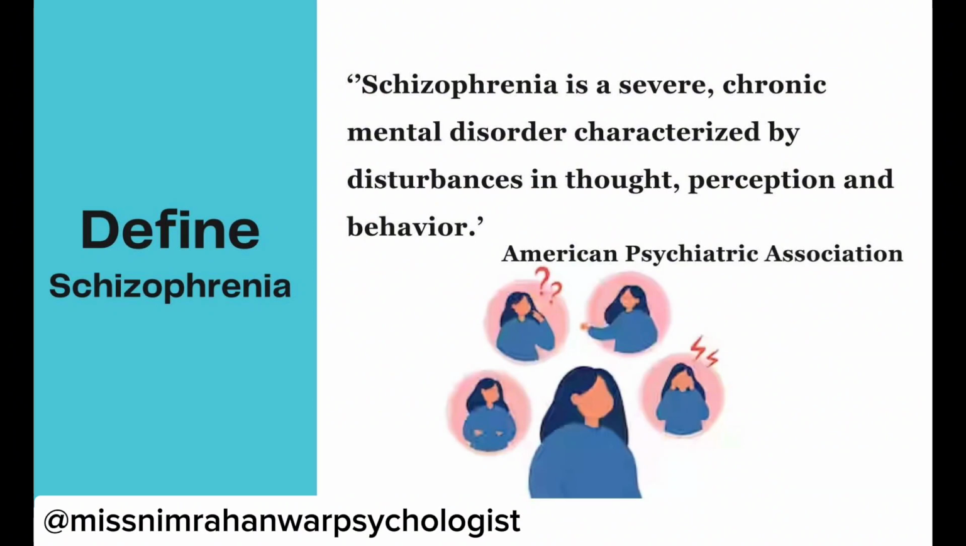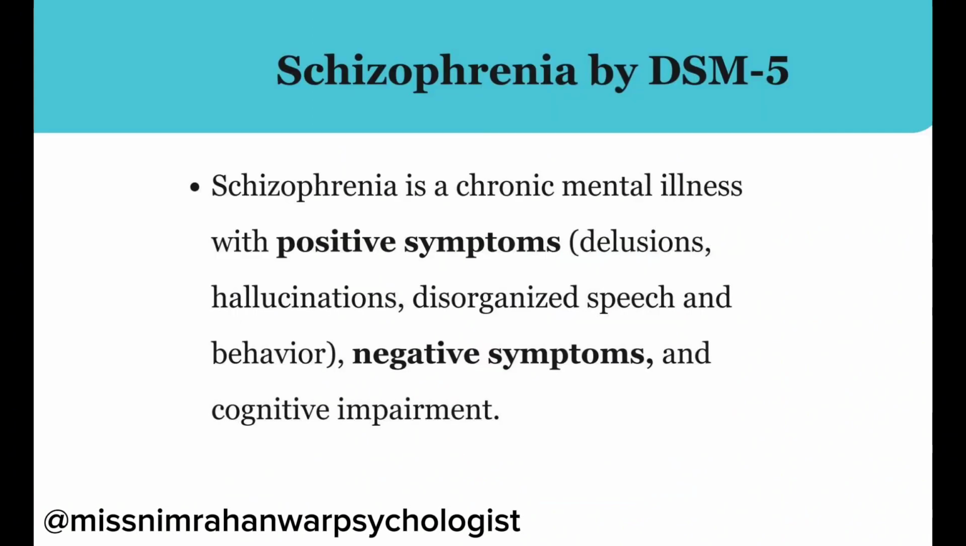The American Psychiatric Association, APA, defines schizophrenia as a severe chronic mental disorder characterized by disturbances in thought, perception, and behavior. It means that schizophrenia is a severe mental disorder which disturbs the thought pattern, how an individual thinks, how one perceives, perception, and how one acts, behavior. The major mental processes are disturbed due to this psychological disorder.